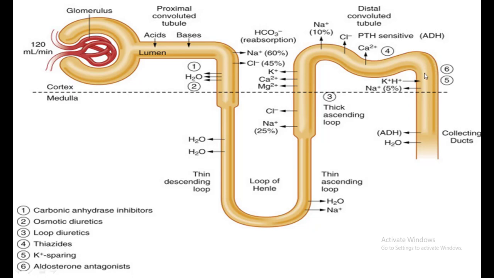And as these are known as pumps, they act in a reverse direction, meaning they are responsible for transport of substances from the level of lower concentration to the higher concentration. Simply I must say that this sodium potassium pump is responsible for the movement of sodium from the tubular lumen to the blood.